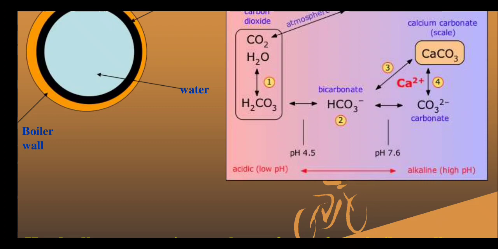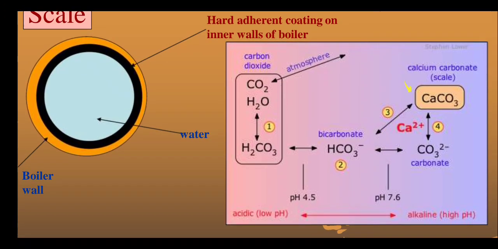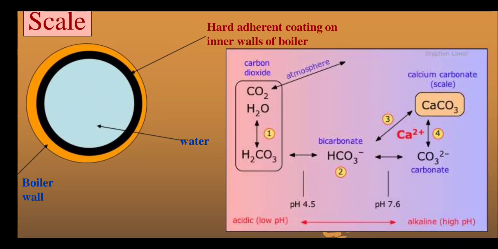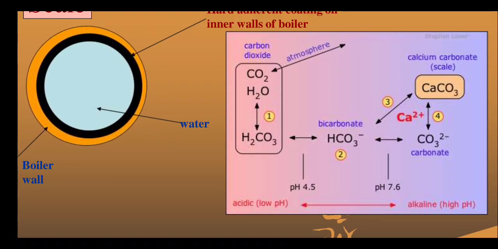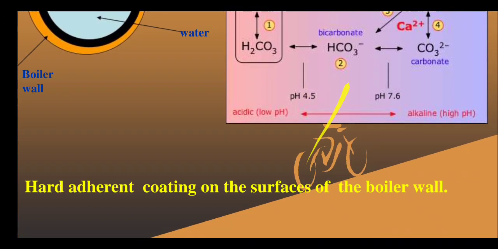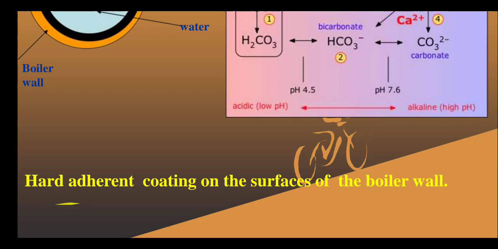This is the carbonate ion, this is the bicarbonate ion, and when it comes in contact with calcium, it forms calcium carbonate as a white color precipitate, and that white color precipitate is called a scale.